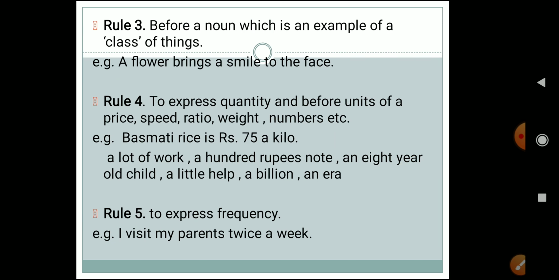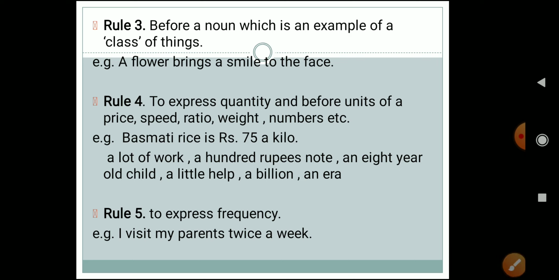Now let's look at rule 3. What does rule 3 say? Rule 3 says that we have to use a and an before a noun which is an example of a class of thing. Now class of thing over here means what? It means that we are referring to, or talking about, something which is in common.